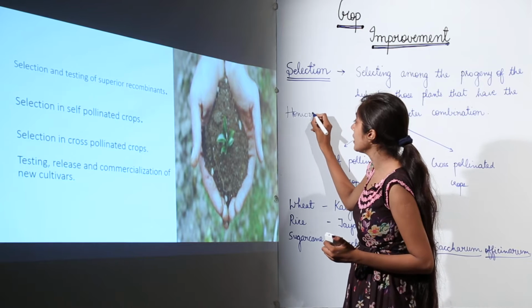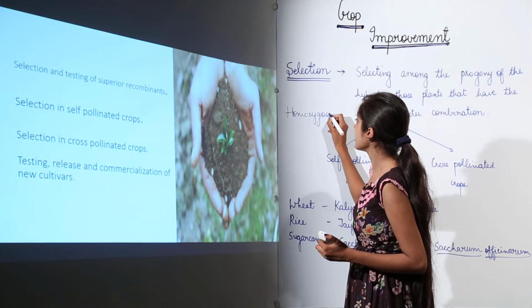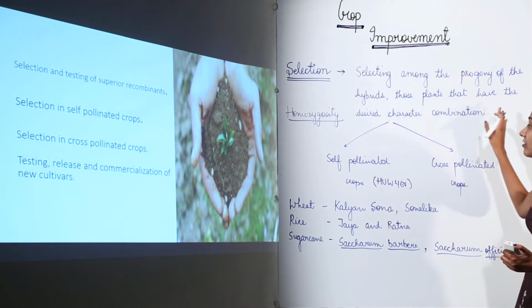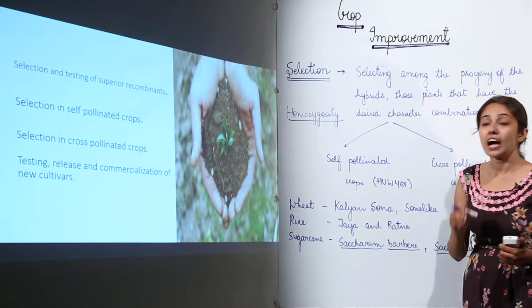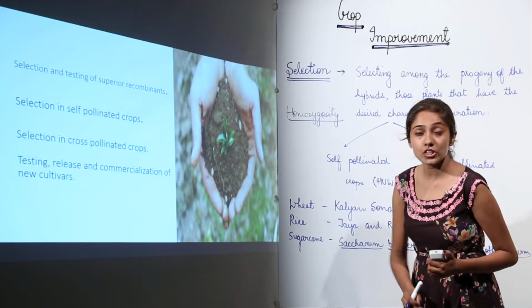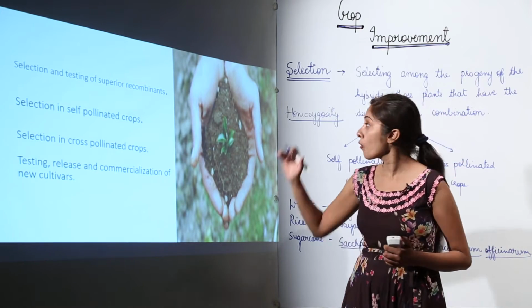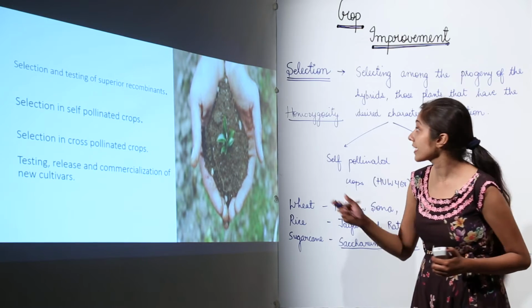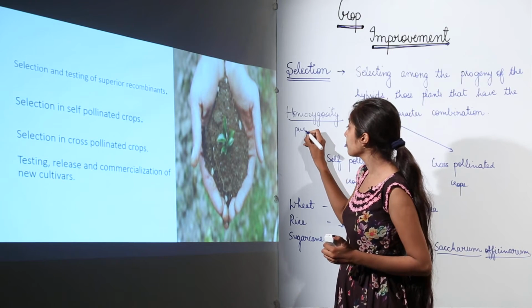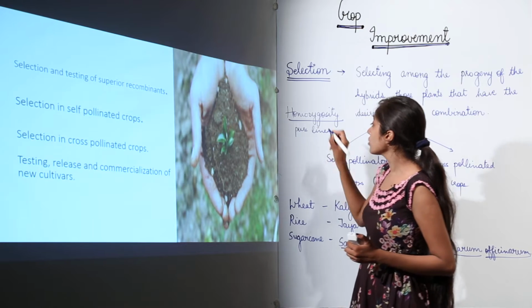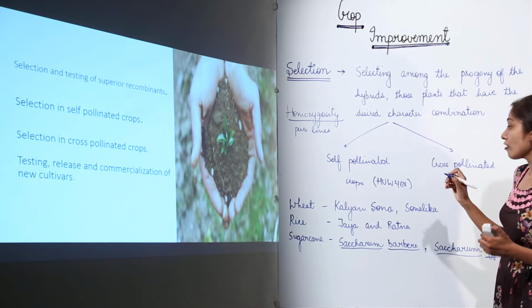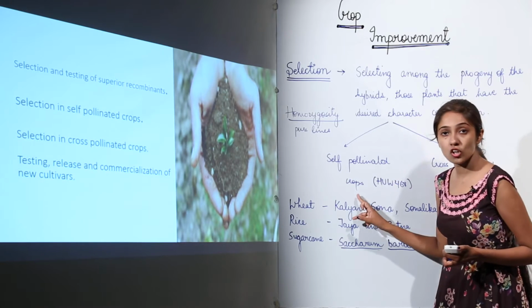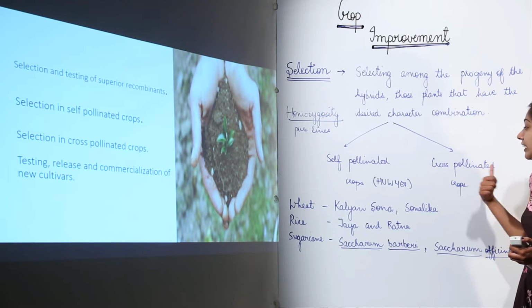Now we need to achieve homozygosity. So by selecting those plants that have the desired characters, we are going to allow self-pollination so that we achieve homozygosity, right? The plants that are pure lines. So this selection can be of two types. It can be in case of self-pollinated crops or cross-pollinated crops.